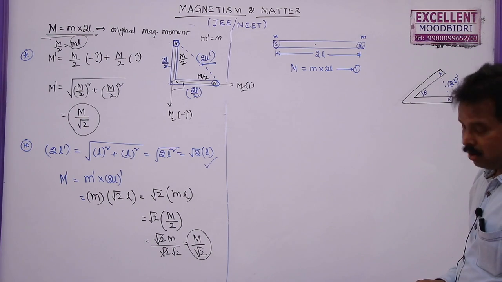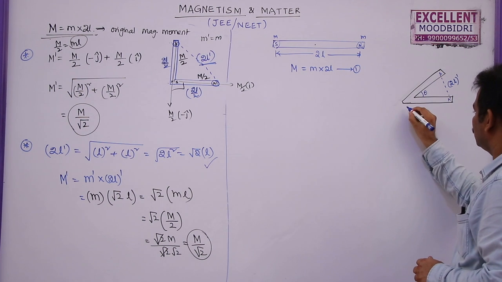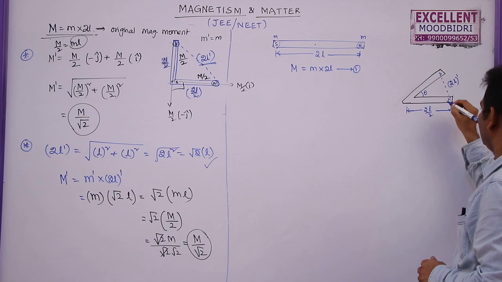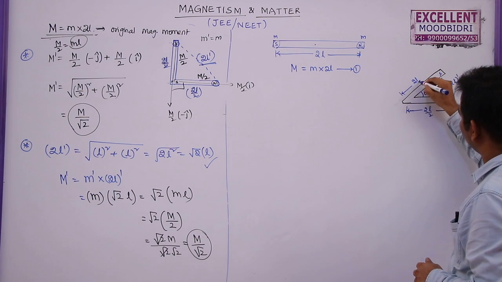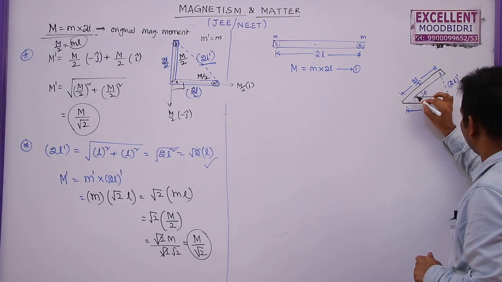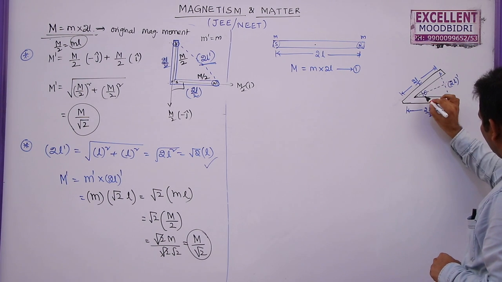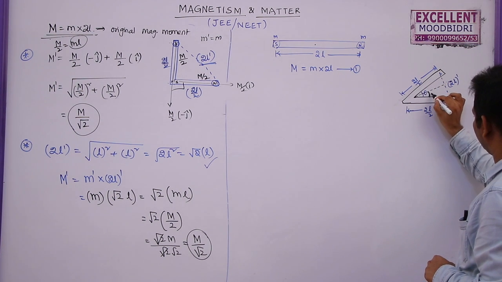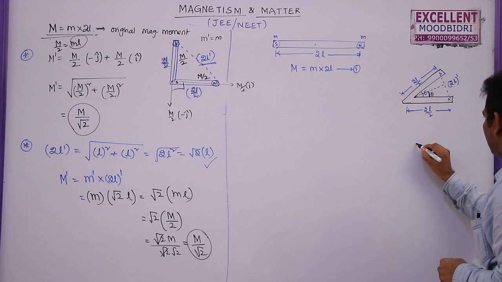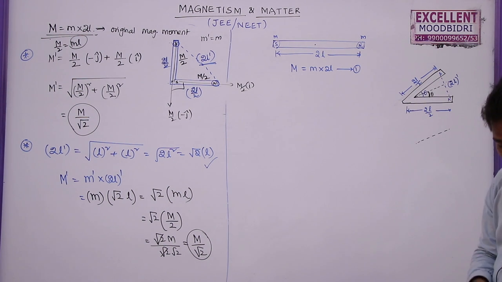Now, the original length was 2L, but now it is divided into two equal parts. So this portion is 2L by 2 or L, and this portion is also 2L by 2 or L. Now, if you draw the perpendicular bisector of this angle, this angle will become theta by 2, and this length will be L. So I am going to draw a simple line here, the blue colored one.